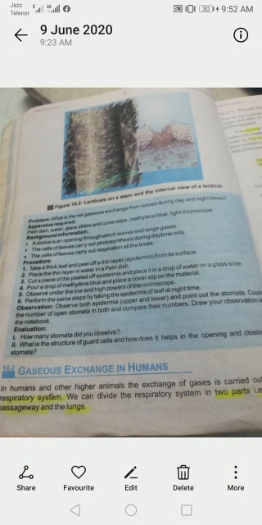Today we'll start gaseous exchange in humans. How does gaseous exchange take place in humans? In plants, we discussed yesterday that there is no proper organ for gaseous exchange. But in humans there is a proper system, which is called the respiratory system, which is involved in gaseous exchange. The respiratory system consists of two parts: air passageway and lungs. First of all, we will discuss the air passageway in detail today.